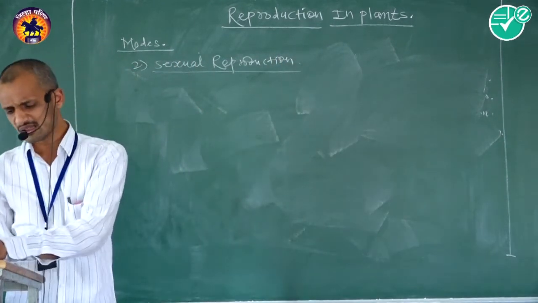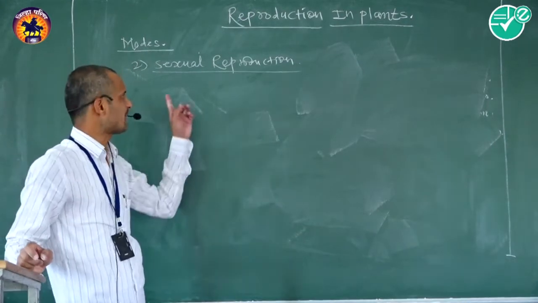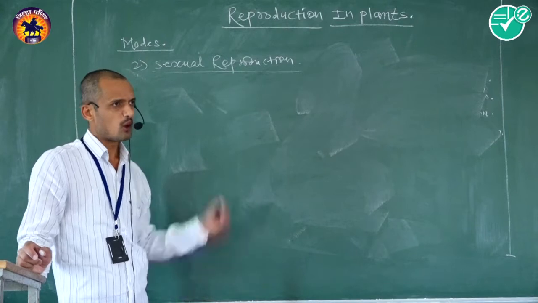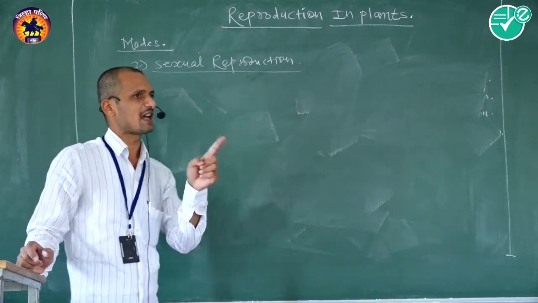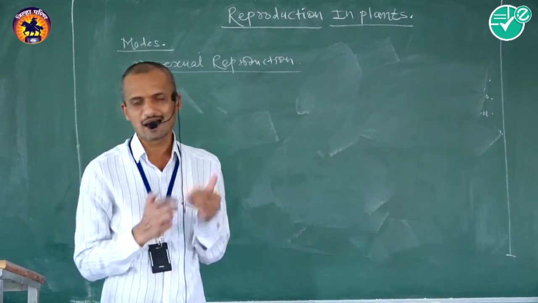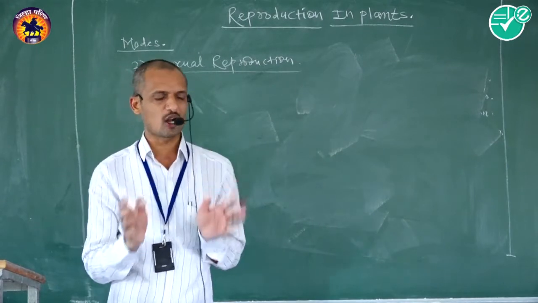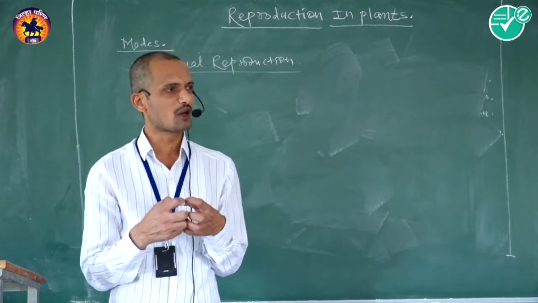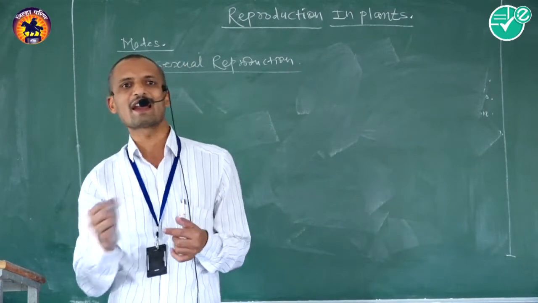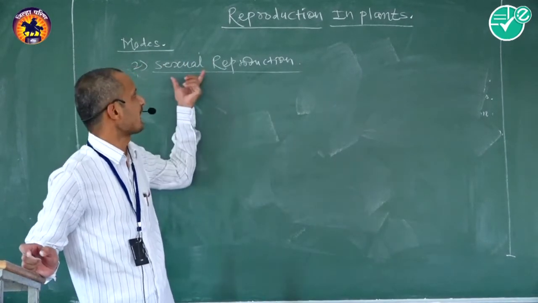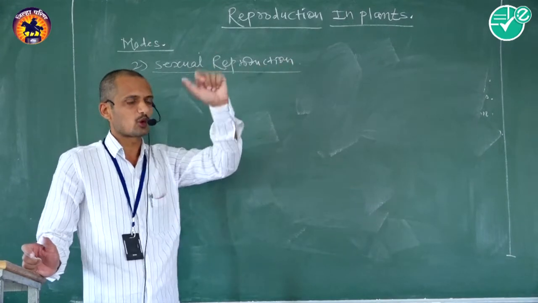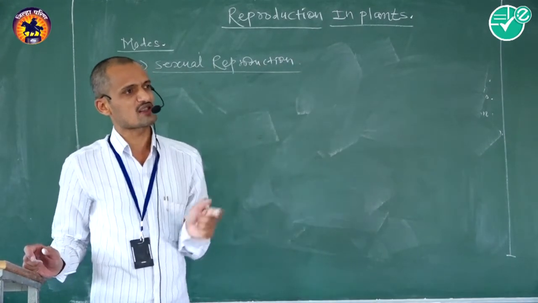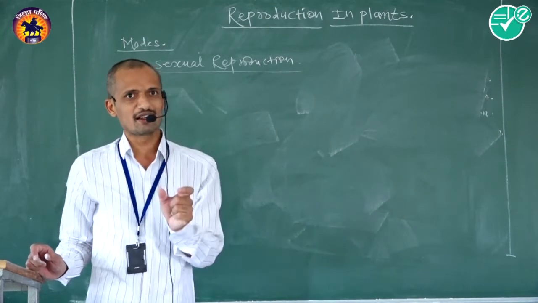Sexual reproduction means development of gametes and their union to produce young ones. Both gametes, male as well as female, get developed. After development of gametes, they become fused, they unite to develop young ones like their parents. That is called sexual reproduction. This sexual reproduction can take place in plant bodies containing